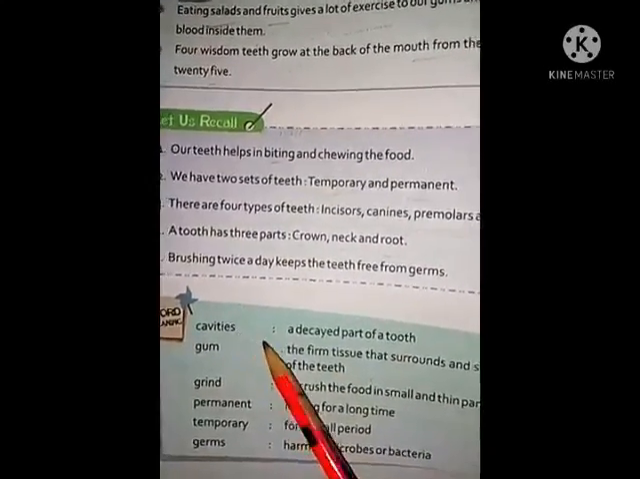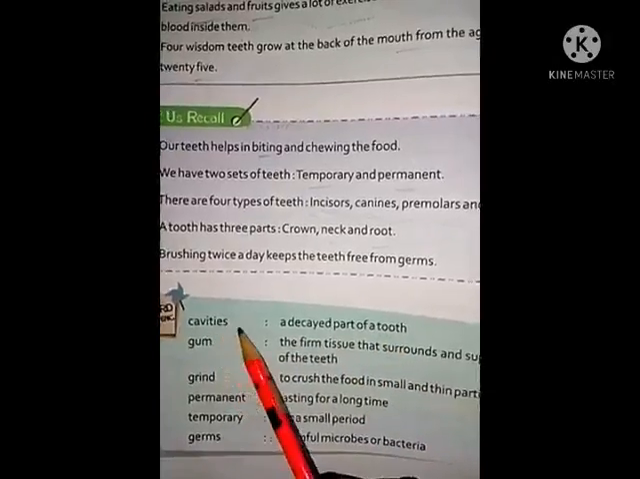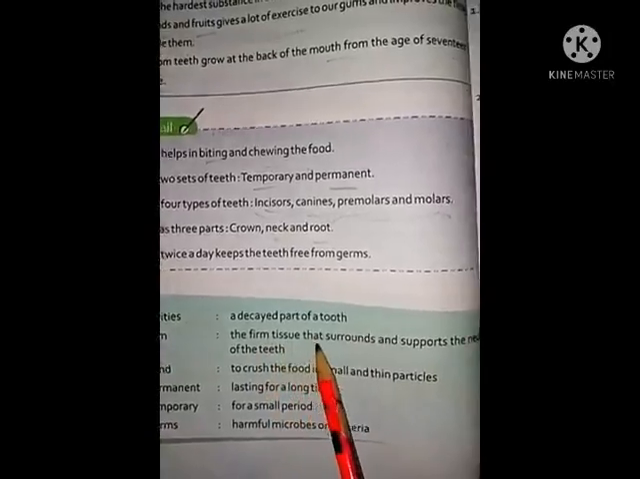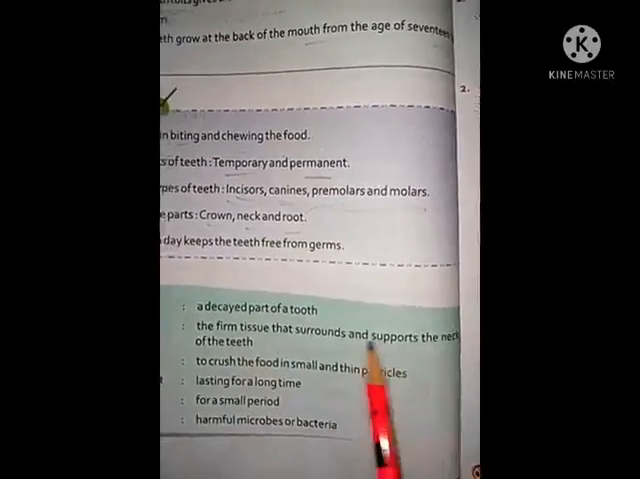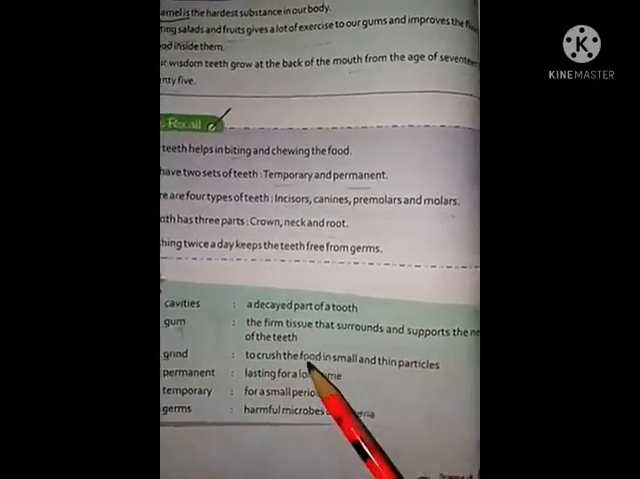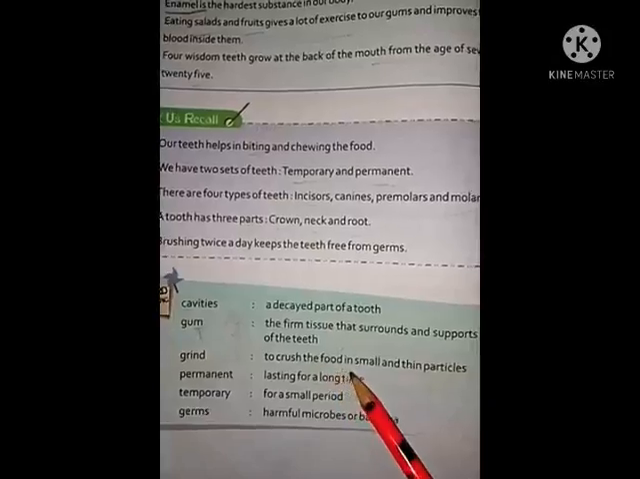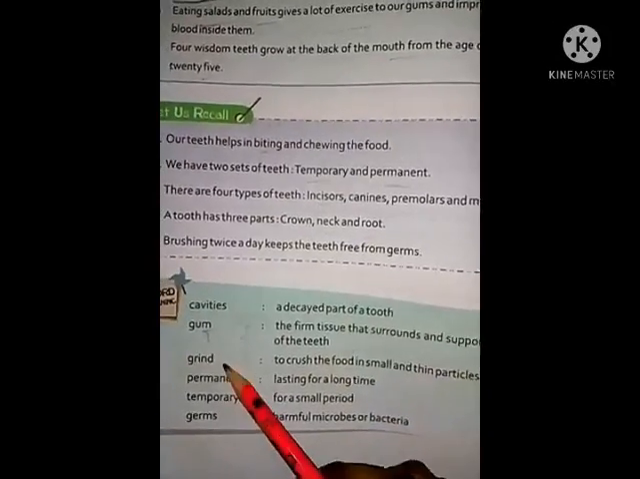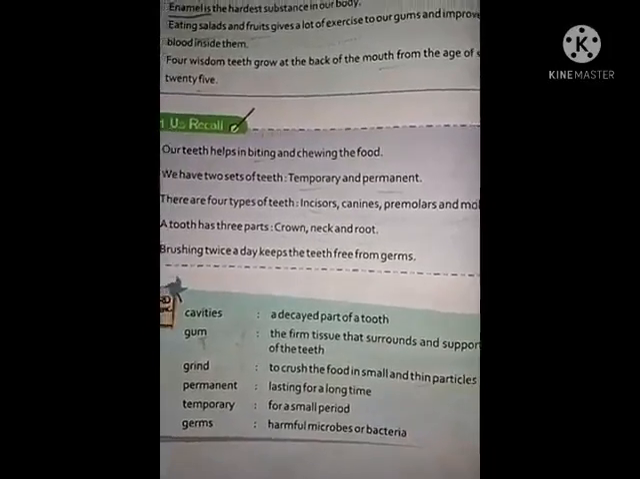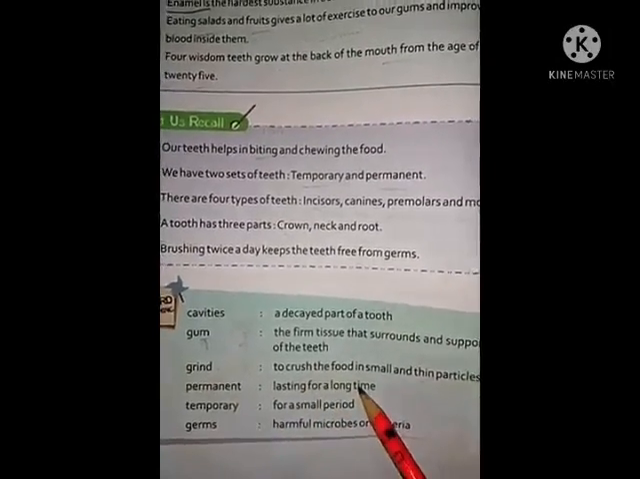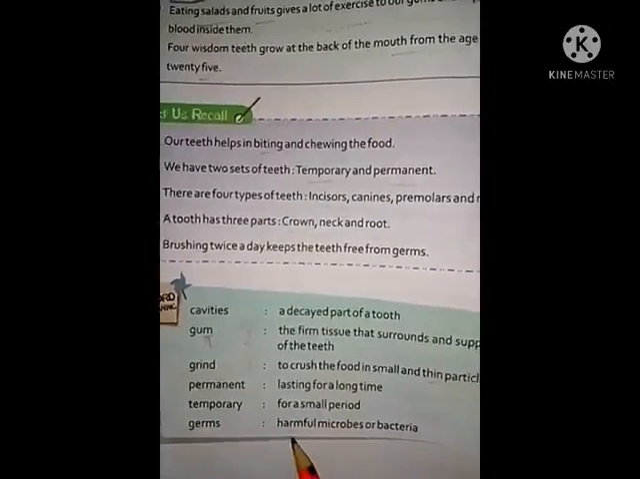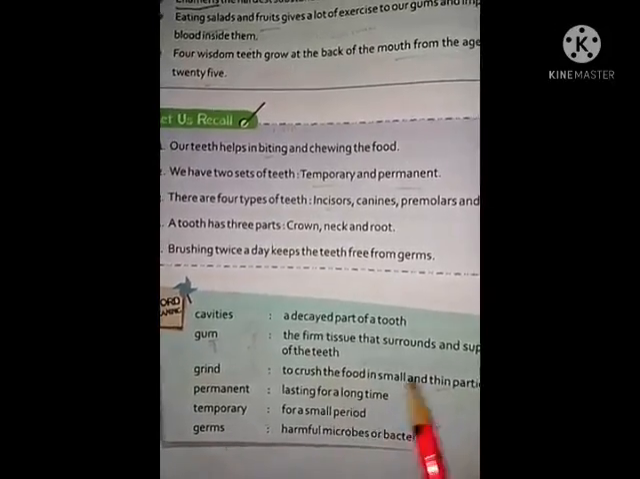Word meanings. Cavities: a decayed part of a tooth. Gum: the firm tissue that surrounds and supports the neck of the teeth. Grind: to crush the food into small and thin particles. Permanent: lasting for a long time. Temporary: for a small period. Germs: harmful microbes or bacteria.